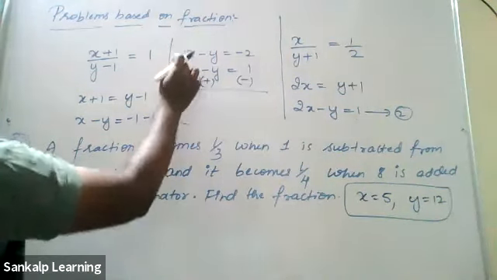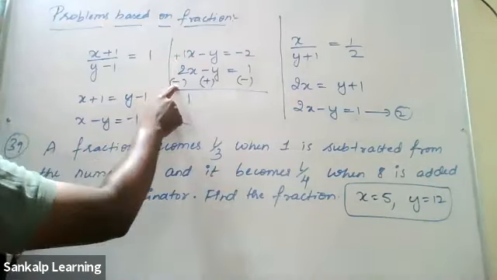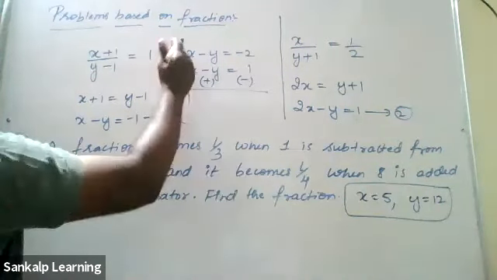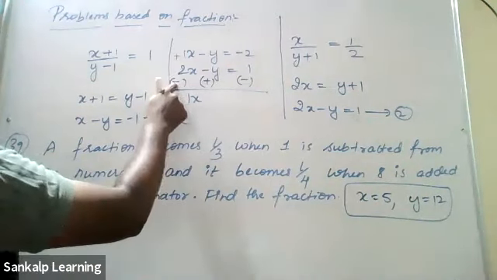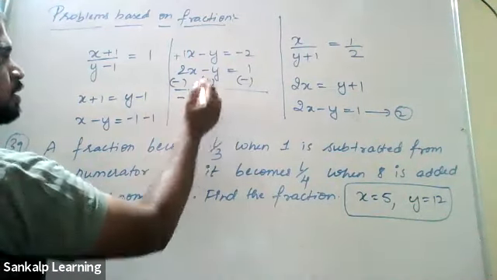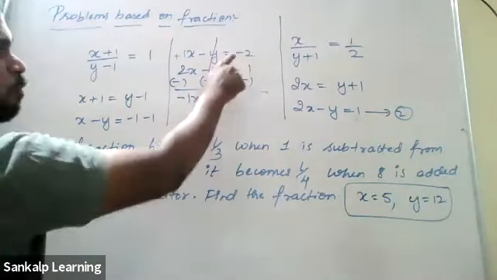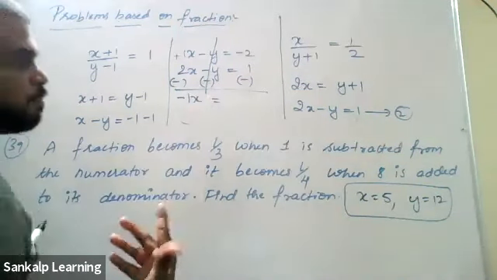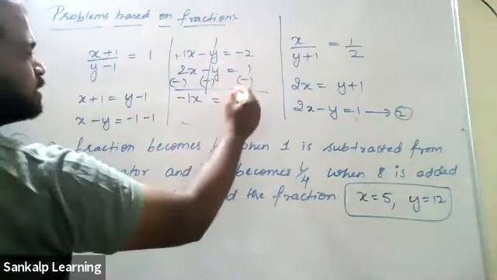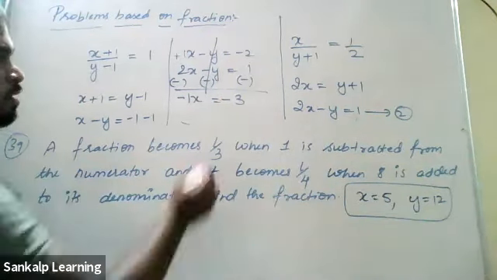So here there is 2, here there is 1. 2 minus 1 is 1. Why am I subtracting it? Because here there is plus, here there is minus. So you have to subtract it. 2 minus 1 is 1, 1x. 2 is the greater number. What sign has it got? Minus. So minus 1x. The plus y minus y gets cancelled. This sign is minus. The new sign is also minus. Both are the same sign. You have to add it. 2 plus 1 is 3. 2 is the greater number. It has got a minus sign. So minus.